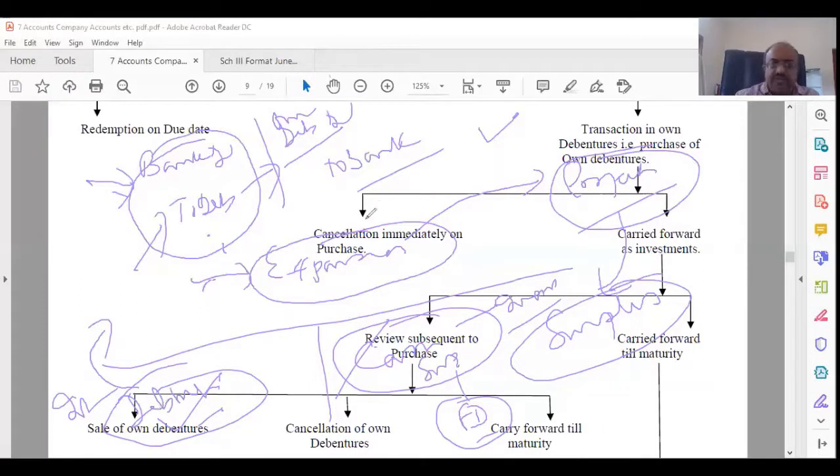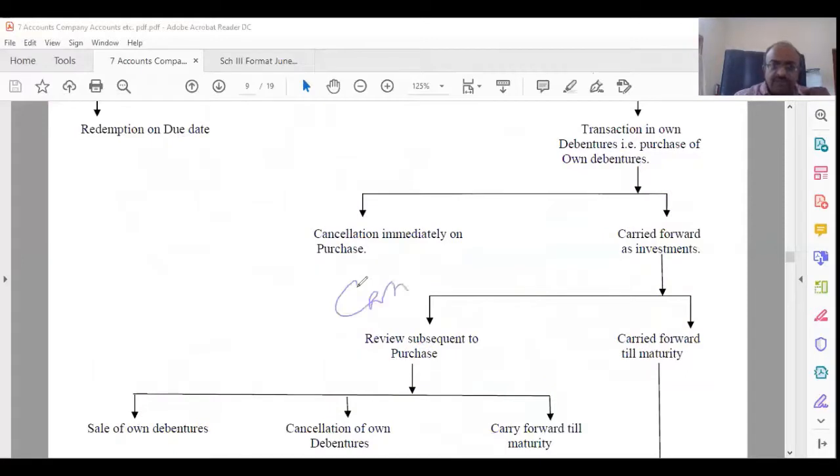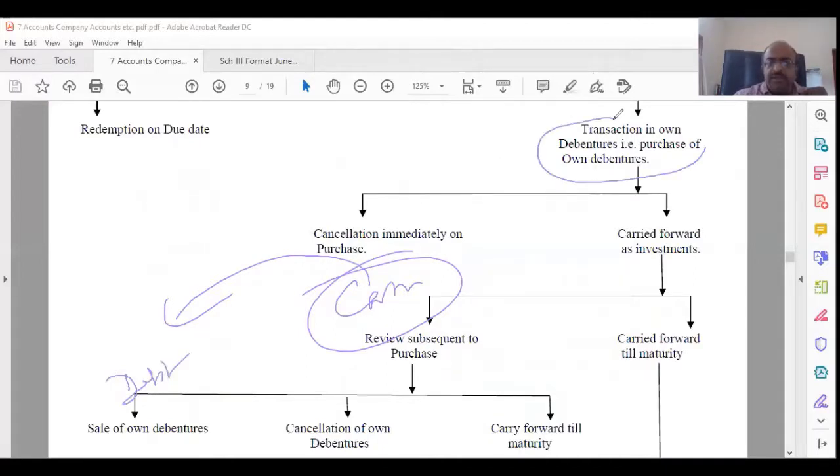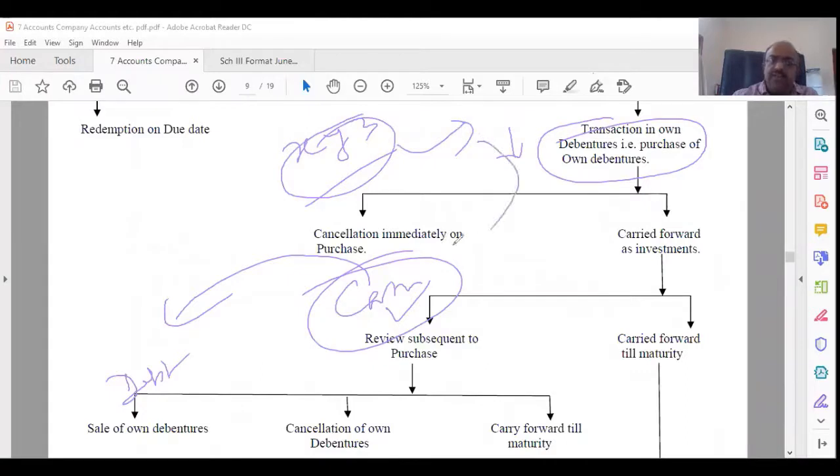That we'll see in the entry when you do it. But try to understand that the idea behind this is when you have cash surplus, definitely you try to buy those debentures. After that, what you do is a separate thing. But then you try to buy the debentures. As you rightly said, the market value is low. Instead of buying some XYZ company, I will buy the debenture of my own company, and then later on sell it when the price is high. I can make a profit.